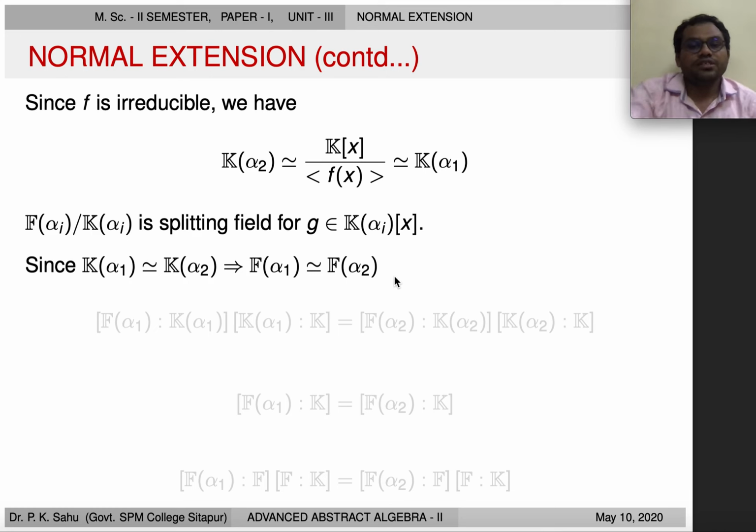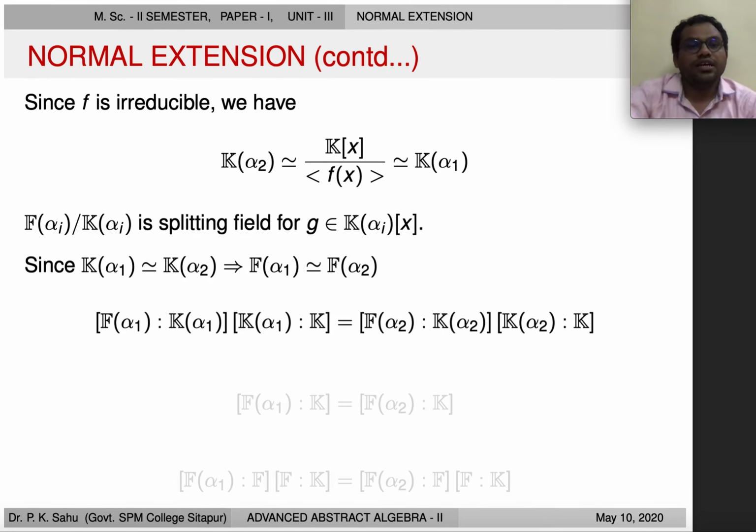Now, notice that we have this equality here. Degree of M(α1) over K(α1) times degree of K(α1) over K is equal to degree of M(α2) over K(α2) times degree of K(α2) over K, because M(α1) here is equal to M(α2), K(α1) here is equal to K(α2), and finally we can see this K is the same as this K here.